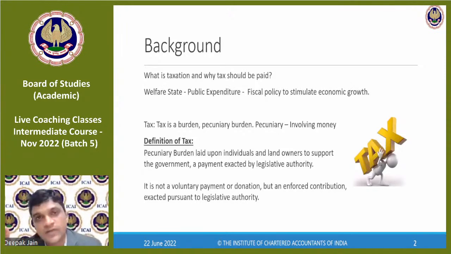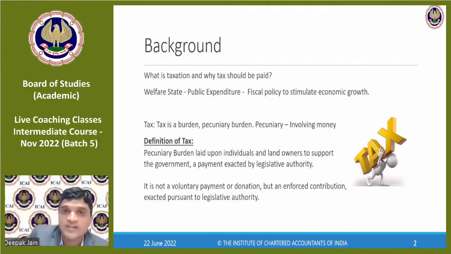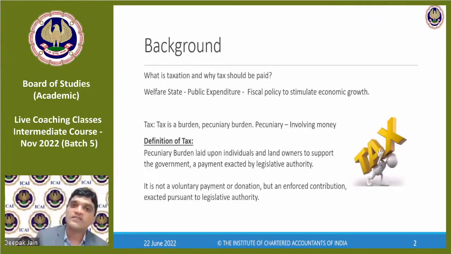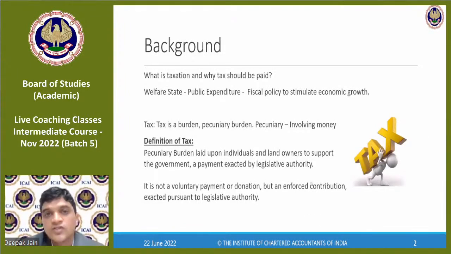Any law which is passed by the Constitution is passed by the members. The members are selected by you. A democracy system is like that, wherein you have elected your members. Then when the members pass it, it means they have thought about you and then they have passed it. Okay, so law is passed by the Constitution, by the legislative assembly and state assemblies, right? Rajya Sabha and Lok Sabha दोनों जगह पे पास होता है. So it's an enforced contribution by passing in the legislative assemblies and exacted pursuant to a legislative authority.